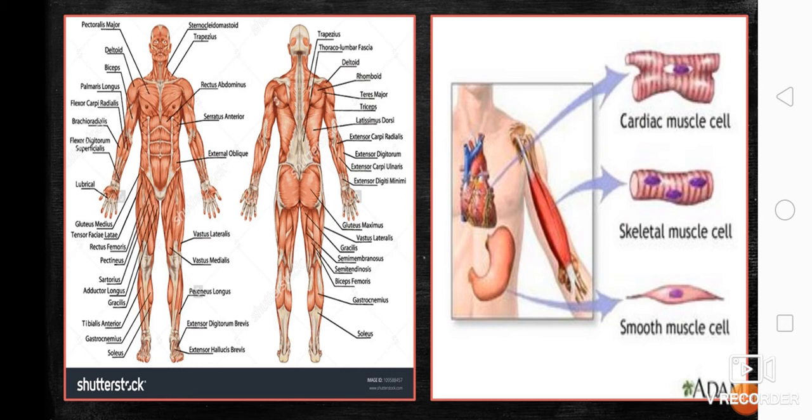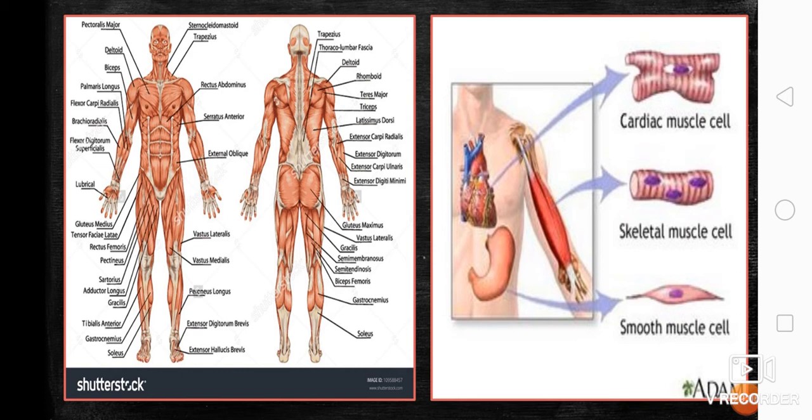And then we have the skeletal muscles. These are the muscles attached to our bones. This time, skeletal muscles are voluntary. Voluntary in action, in a way that we are able to control or move, for example, our hands, wherein the muscles attached to our hands are what we call skeletal muscles.